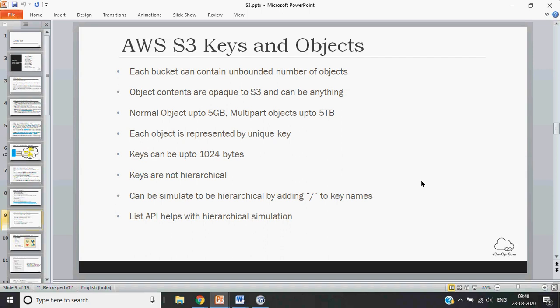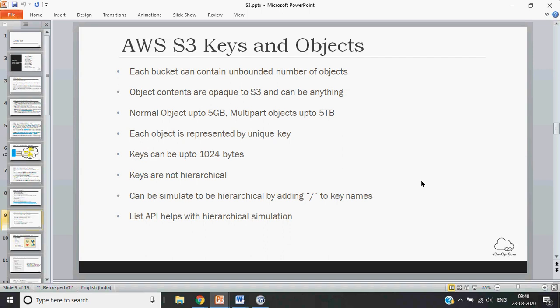The next is the normal object, which is up to 5 GB. If you have 5 GB of data, that is stored as a normal object. Any data beyond 5 GB, up to 5 terabytes, is stored as a multi-part object. Big files, if uploaded sequentially, would take a very long time, so they are broken into small parts and then uploaded to S3. This is what we call multi-part objects.